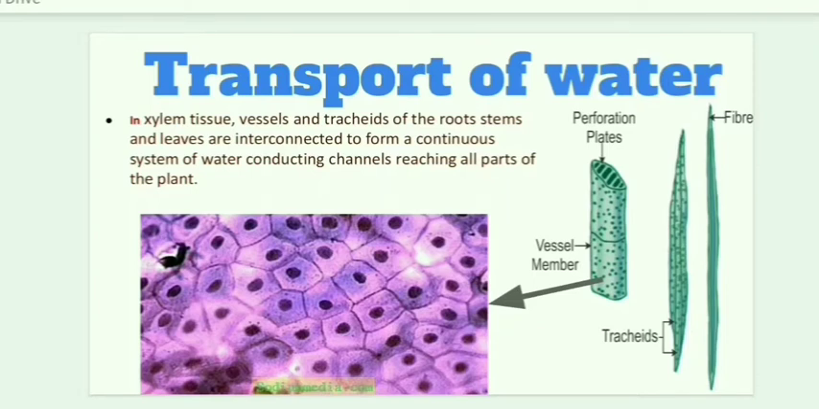The xylem tissue, vessels and tracheids of the root system and leaves are interconnected to form a continuous system of water conducting channels reaching all parts of the plant. As we all know, cells are interconnected, meaning you can see in the picture the structure of a cell and how they are connected to one another.